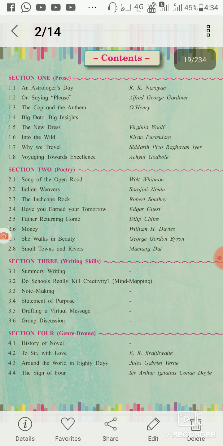Novel is a genre of literature, and in the first chapter we will learn about the history of the novel. 4.2 is one novel, To Serve with Love, written by E.R. Braithwaite. 4.3 is also a novel, Around the World in 80 Days, written by Jules Gabriel Verne.